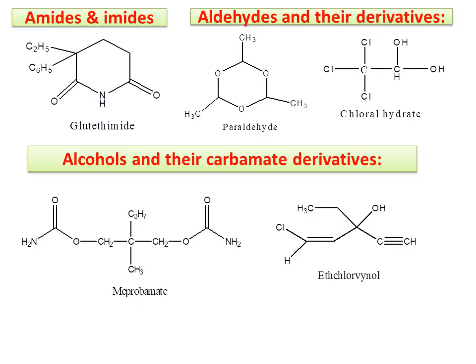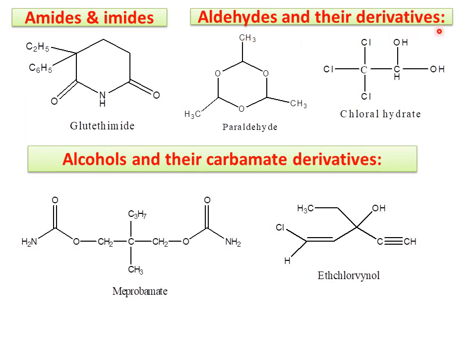And next one is the third class of compounds. Till now we completed the barbiturates and benzodiazepines, and the third class is amides and imides. Amides and imides, the example is glutethimide. This is the structure of glutethimide.